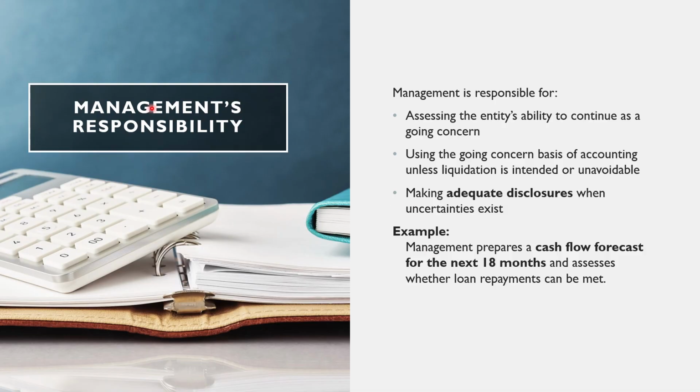What is management's responsibility? So management has the primary responsibility when it comes to going concern. They must assess the entity's ability to continue operations, use the going concern basis unless liquidation is intended or unavoidable, and make adequate disclosures when uncertainties exist. For example, management may prepare a cash flow forecast for the next 18 months and assess whether upcoming loan repayments can be met. So this assessment forms the starting point for the auditor's work.